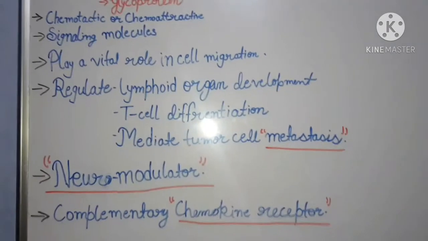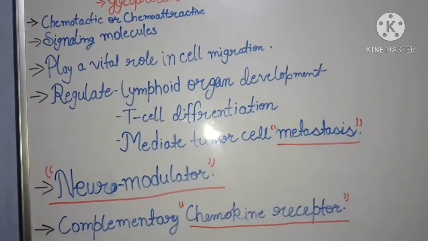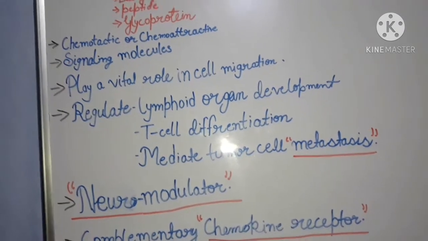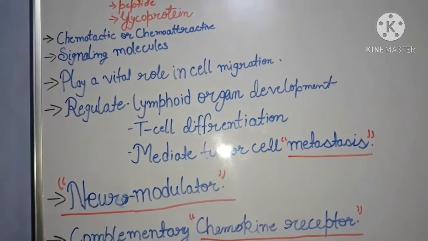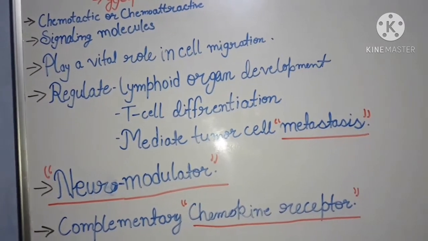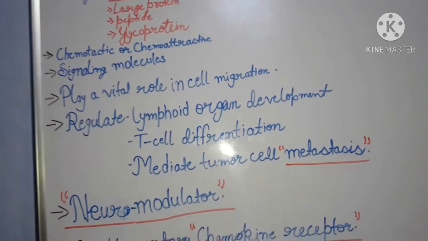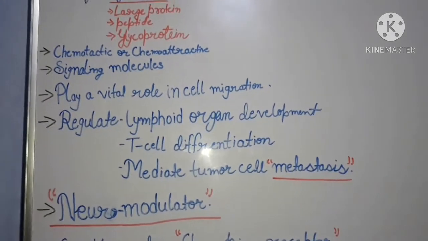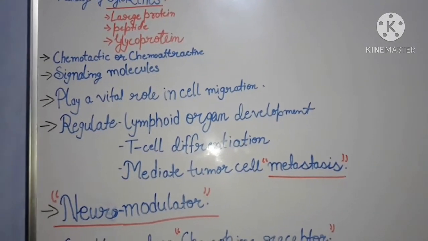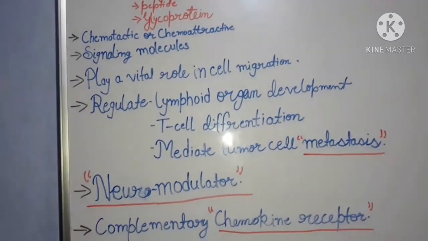Metastasis is a very important term. Metastasis means migration of cancer. This is also known as stage 4 cancer. It spreads to a different part of the body. If cancer occurs in a specific part and metastasis occurs, it spreads into the whole body.